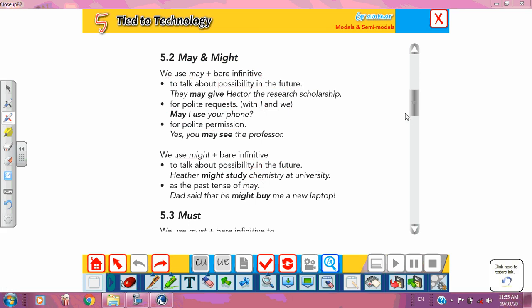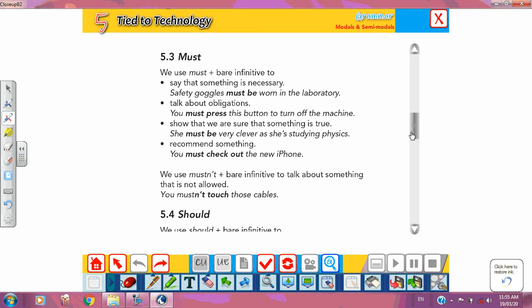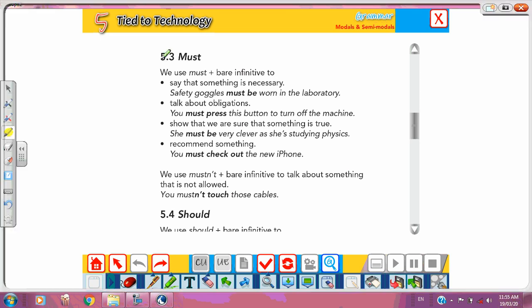Let's go to other modals. Okay, let's talk about must. We use must plus the bare infinitive. All of them in this section take the bare infinitive after them. We have how many? We have four uses for must. Number one, something is necessary to happen. You must see a doctor. You must study hard for your exam.